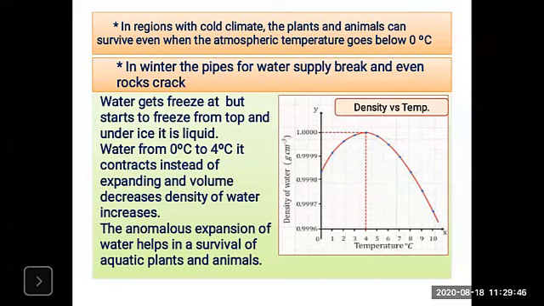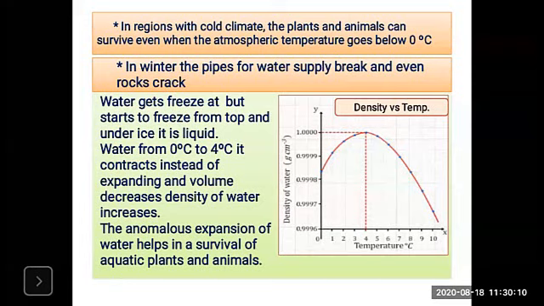So what is the effect of the anomalous behavior and anomalous expansion on aquatic life during the cold weather? What will happen when the atmospheric temperature starts falling below 0 degrees Celsius? The plants and animals can survive. Why? Because of the anomalous behavior of water.